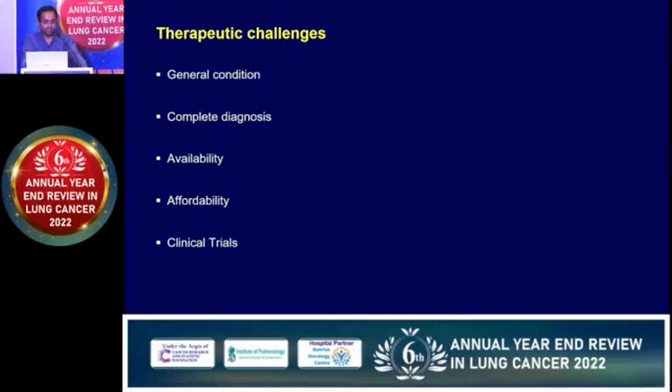So we need to educate the patient and family, as well as outside doctors. There are drugs which are not available in India, but still available through a compassionate access program, and they can get the drug. And the most important thing with targeted therapy or immunotherapy is affordability. The immunotherapy costs around 2 lakh minimum per month. And if the patient benefits, they need to continue for at least 2 years.